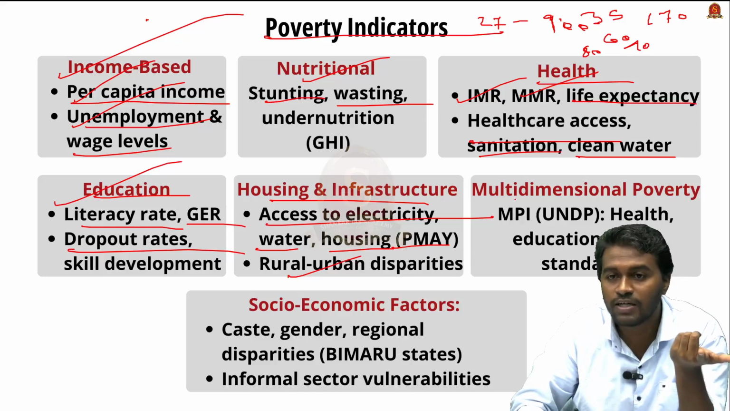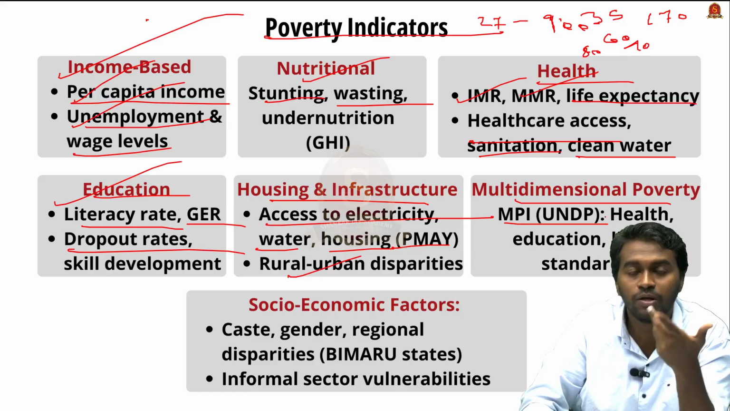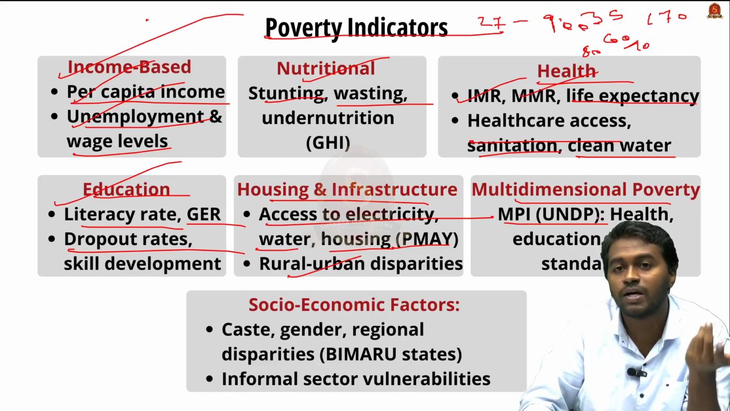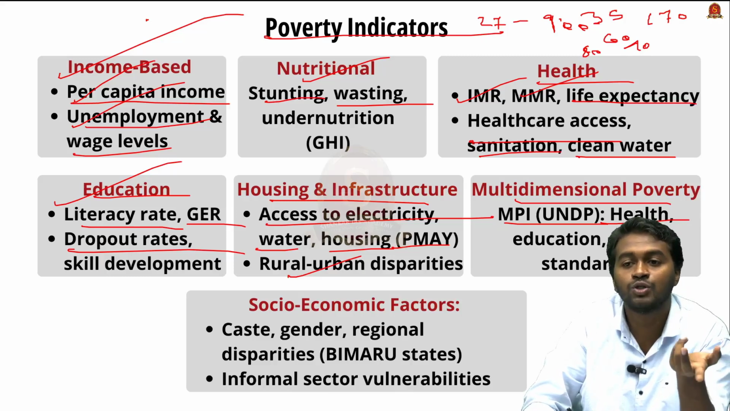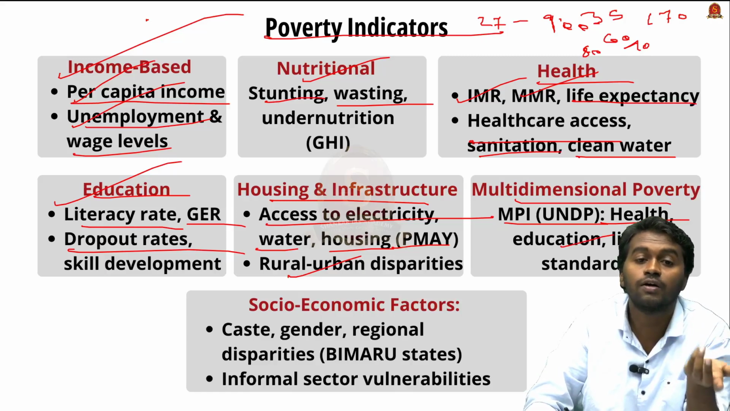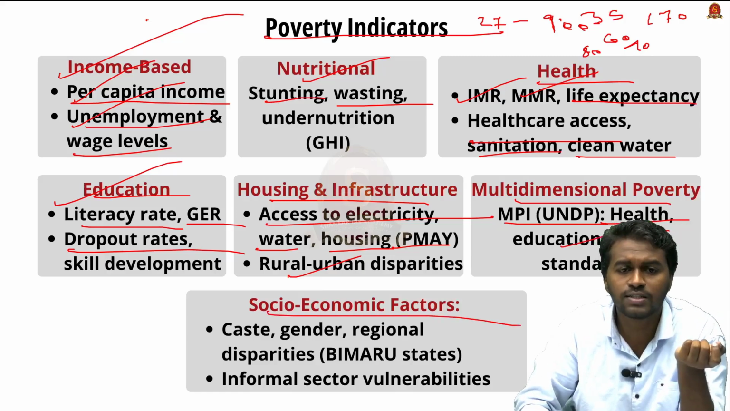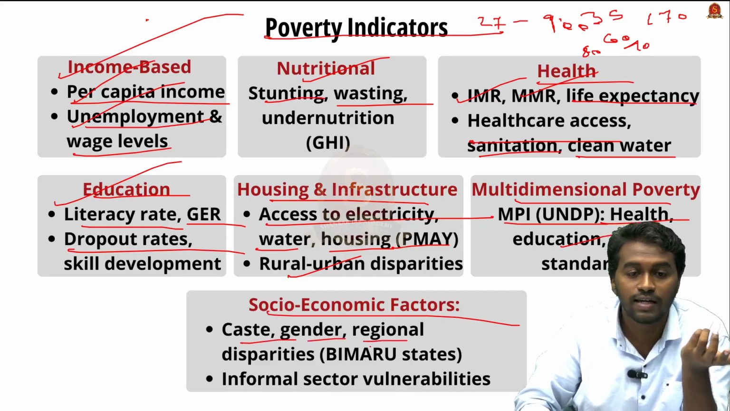And then we have the Multidimensional Poverty Index. It is released by the United Nations Development Program along with the Oxford Poverty and Human Development Initiative. And they assess poverty in different dimensions, that includes health, access to education, and the living standard of the communities. And then we also consider other socioeconomic factors, for example, caste, gender, regional disparities.